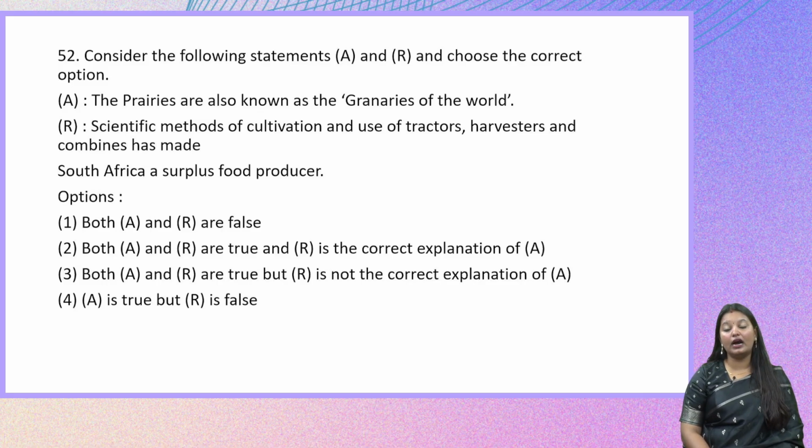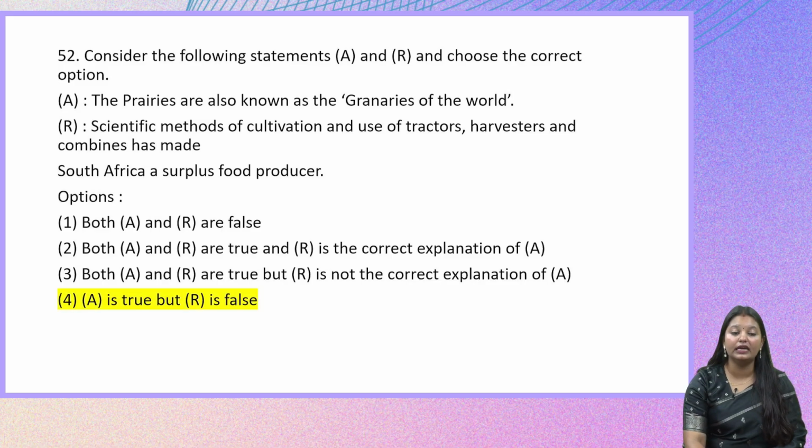Both A and R are false. Both A and R are true, and R is the correct explanation of A. Both A and R are true, but R is not the correct explanation of A. A is true, but R is false. So the right answer here is A is true, but R is false. The prairies are known as the granaries of the world, and they are called so because they have a huge amount of wheat production there.